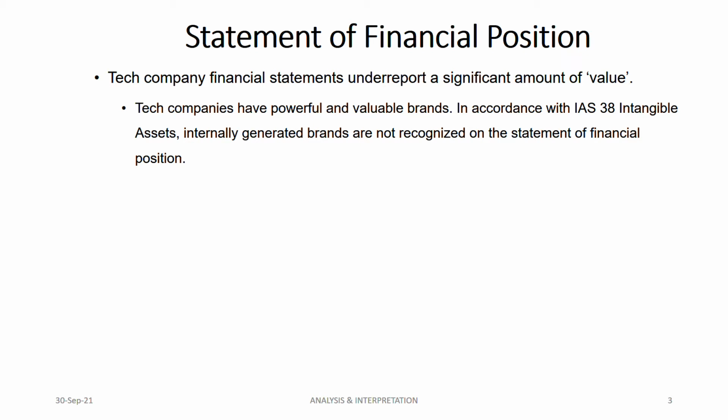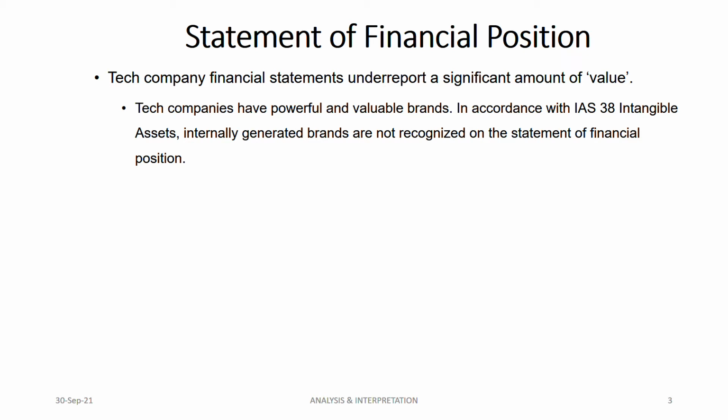Unlike IFRS and all, because question number 1 and 2 is based on your ethics, your IFRS, you specifically have to know it. You know it or you don't know it. But this type of questions, question number 3 and 4, tech companies, your additional performance measure, open-ended questions, you can skip through it because there's no definite answer. You can write it in any way you want. You don't have to refer to a specific standard, but you have to know it. It's very easy, because the portion of the syllabus is also very small. It's not very big compared to your IFRS or IAS standards and all. Okay, so it is not recognized.